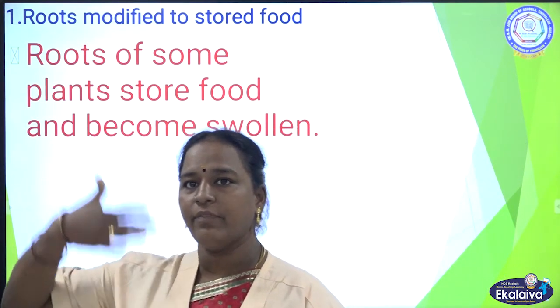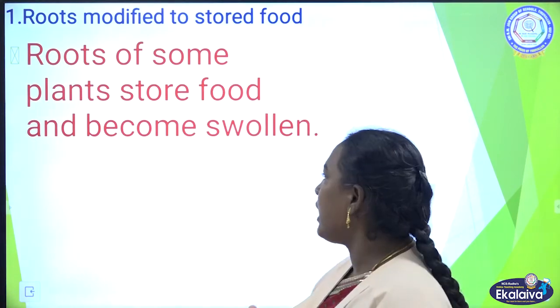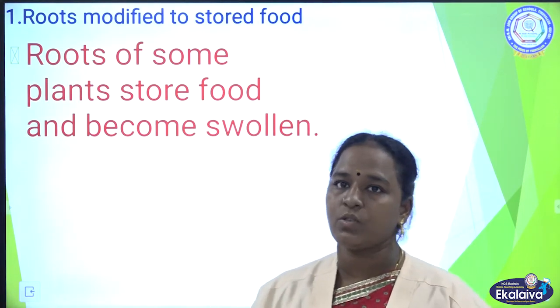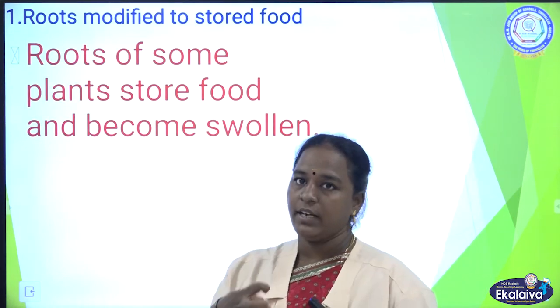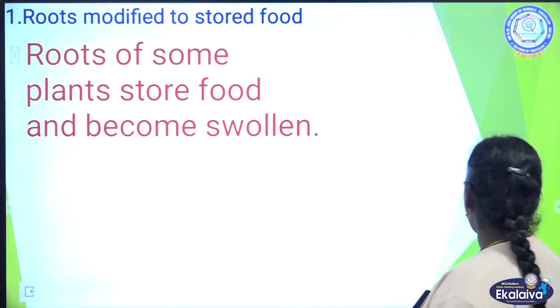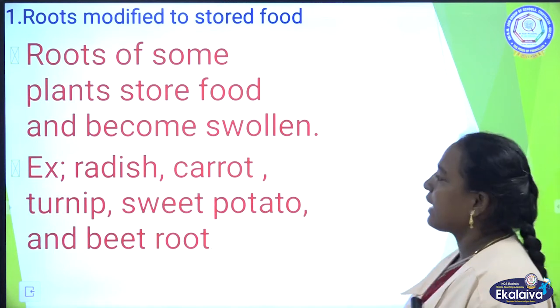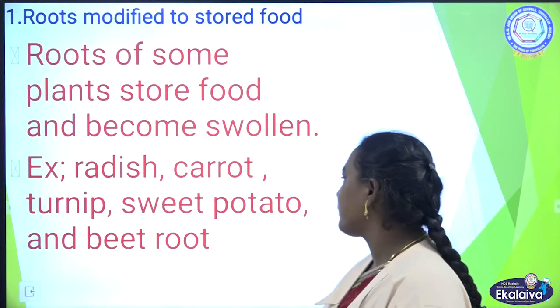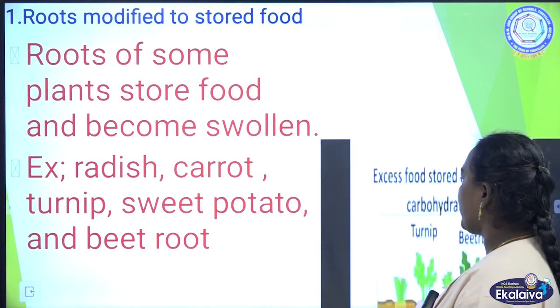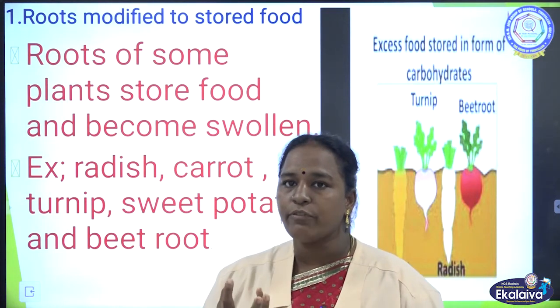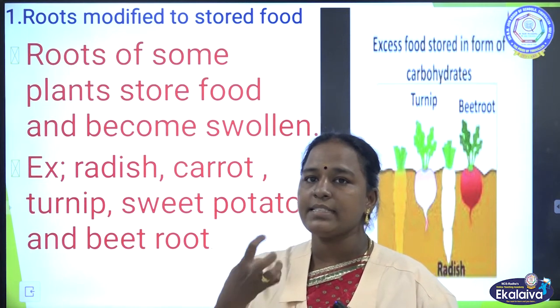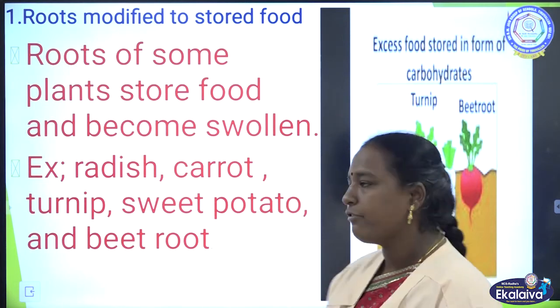Roots of some plants store food and become swollen. What are they? Carrot, radish, turnip, sweet potato and beetroot. These roots store extra food, and we eat it as food.